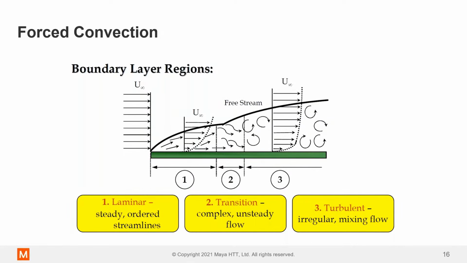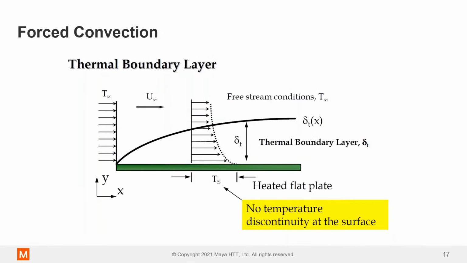Flow always starts out laminar, and then it will transition into fully turbulent flow. How and when it transitions is a function of the geometry, the fluid, and the Reynolds number. I just wanted to remind you of the boundary layer, because this is really important for heat transfer.